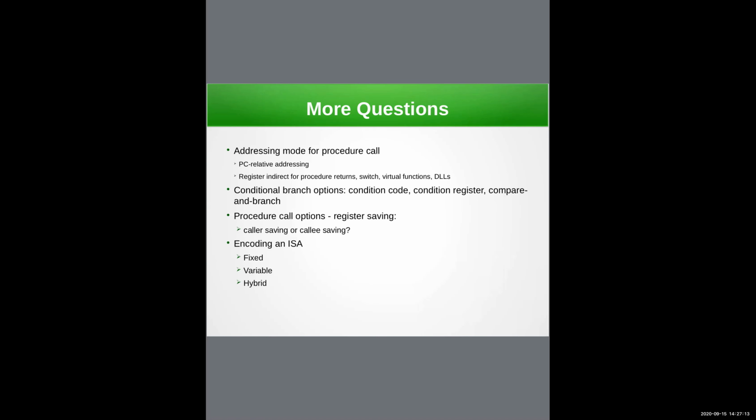And most of the time they use what is called PC relative addressing. That is, what is the current program counter value? Relative to that, what is the value of this function's address? The advantage of this is that when you do dynamic loading and runtime binding, PC relative addressing allows you to not have trouble with absolute addresses.